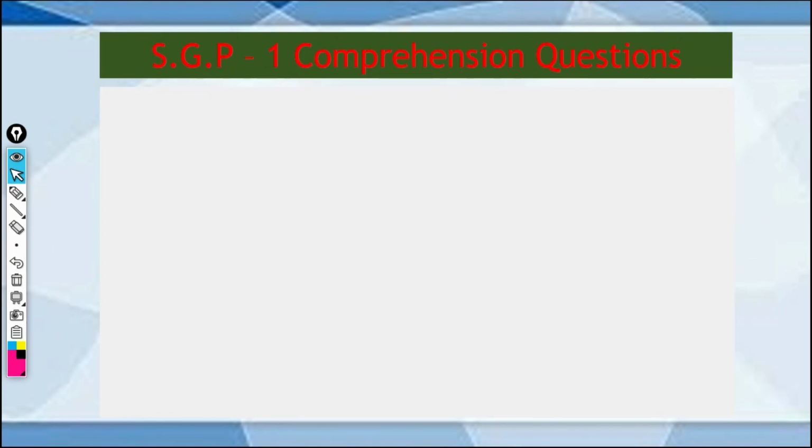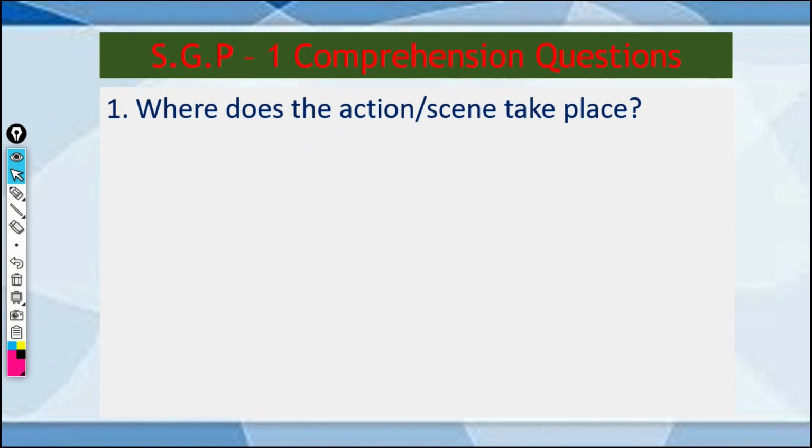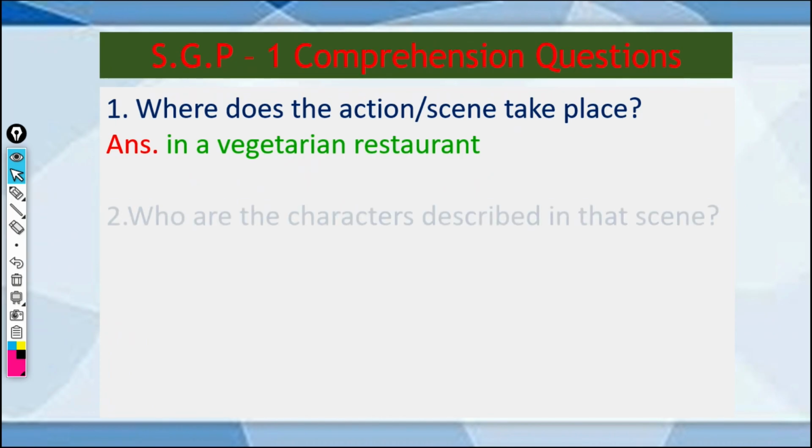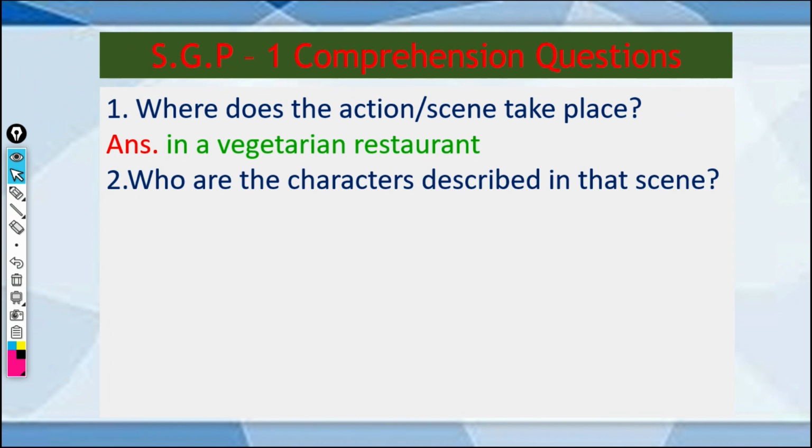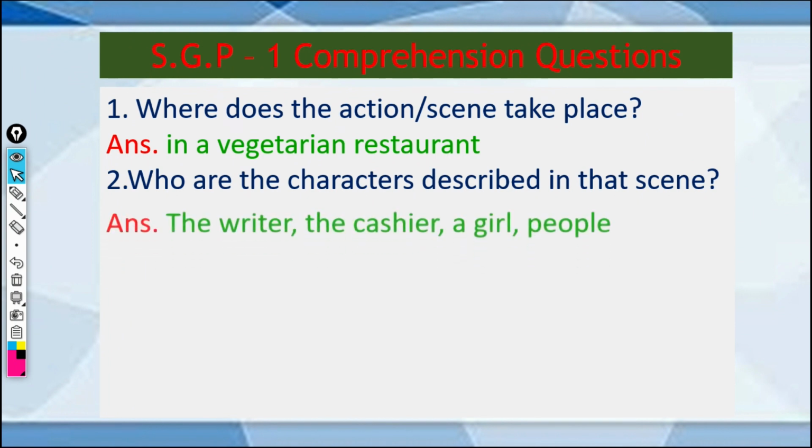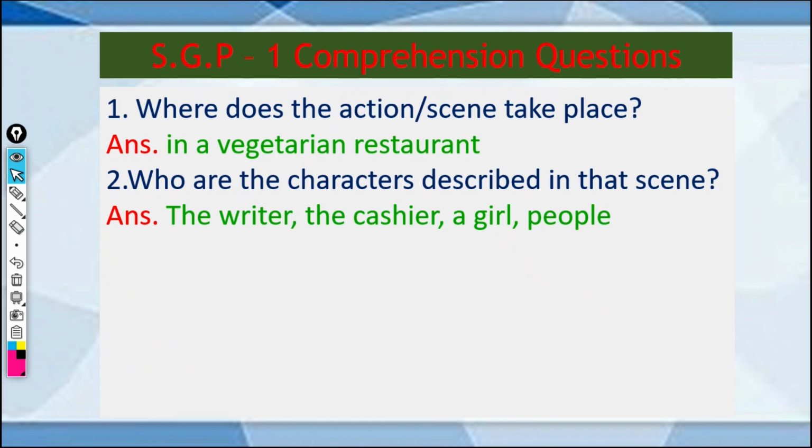So, the girl looked like a very, very poor girl, right. And let us go to the next part. Let us discuss the questions, and you can understand this part, these 2 or 3 small paragraphs. Where does the action or the scene take place? We have already discussed, right. The action or the event takes place in a vegetarian restaurant, where people come to have their meals, and the time is lunch time. So, who are the characters described in the scene? You can find the writer, the cashier, a girl, and some people, they are the characters described by the writer, right.